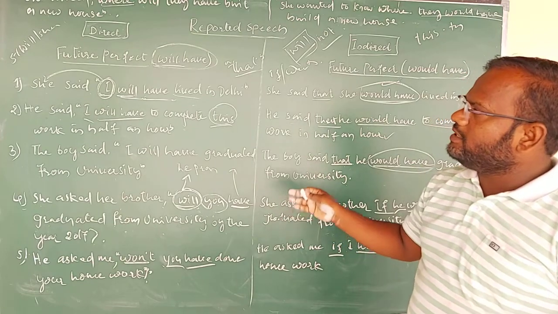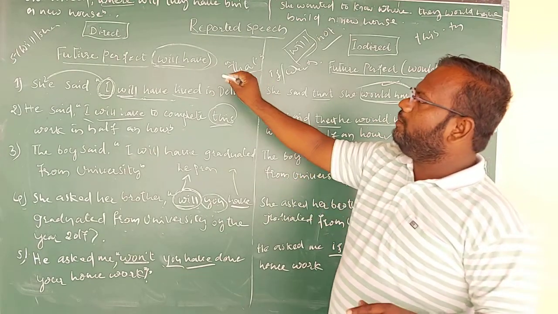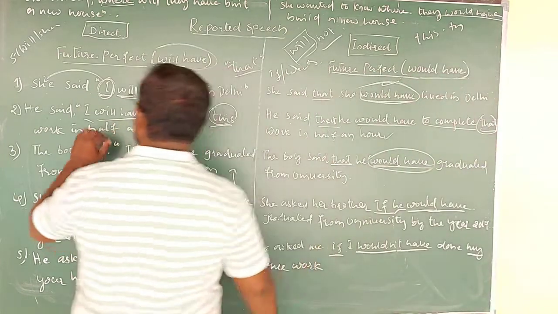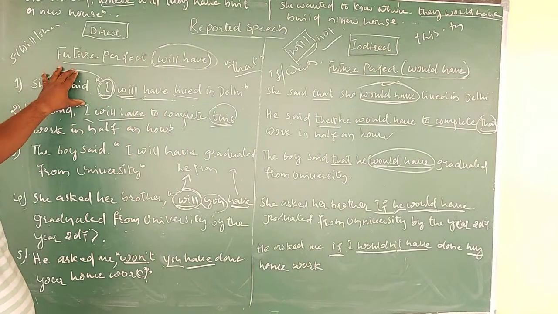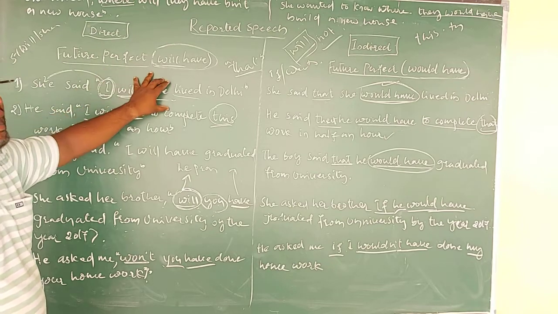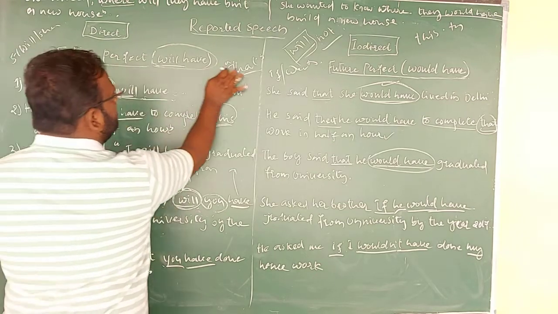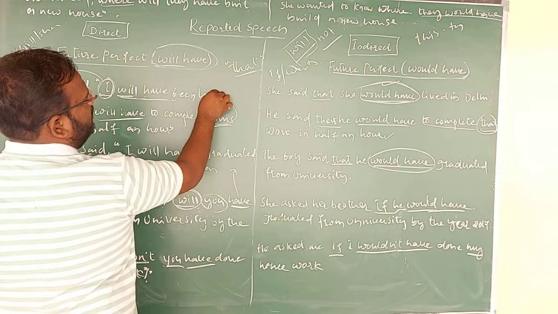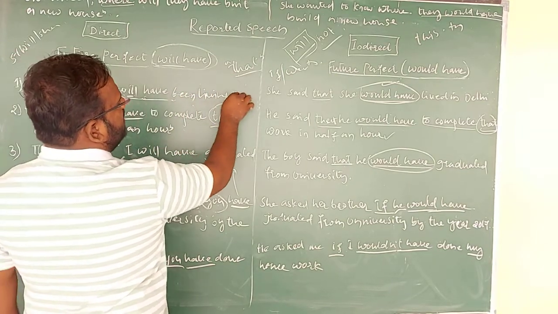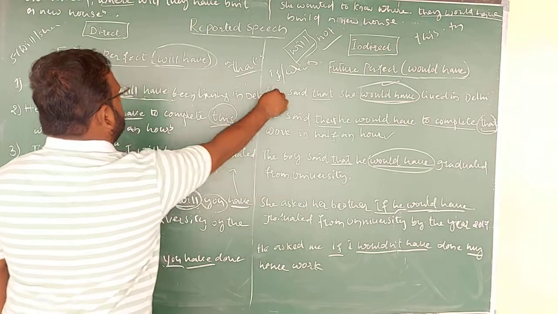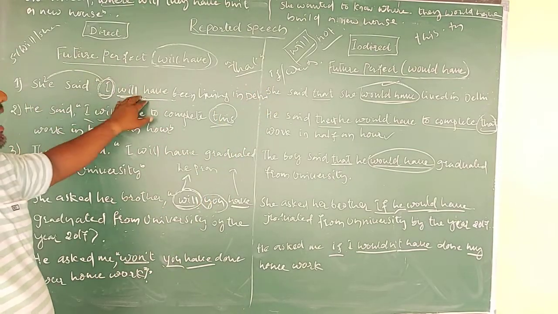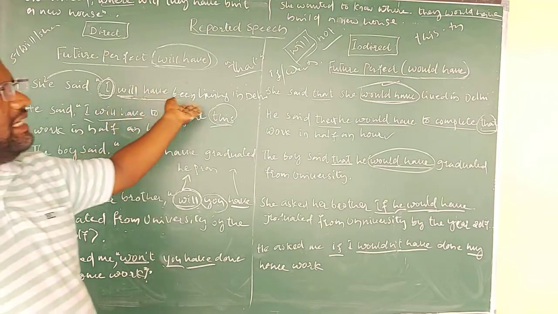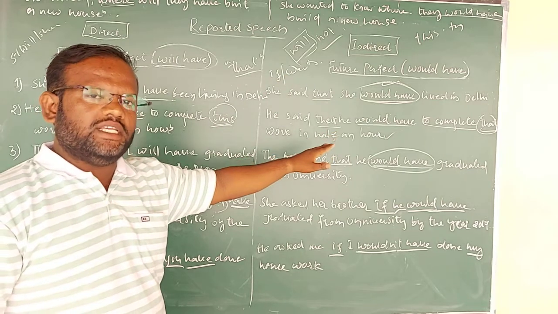So not only these things, even if you are changing the future perfect continuous tense, how it will be changed, a little changes we can make it out here itself. She said I will have been, we will use. Okay, she said I will have been leaving, v1 plus ing, leaving in Delhi. She said I will have been leaving in Delhi. It is in the direct speech. So will have been will change it into would have been. That much only the changes here.